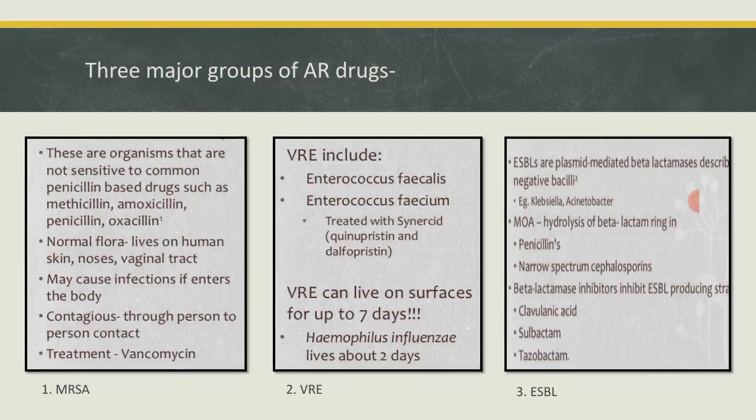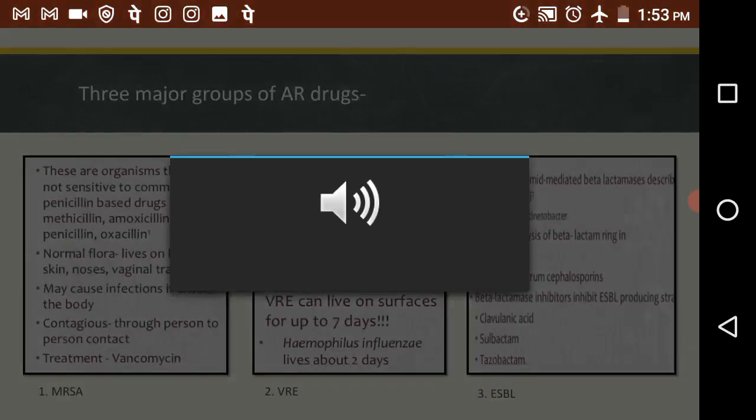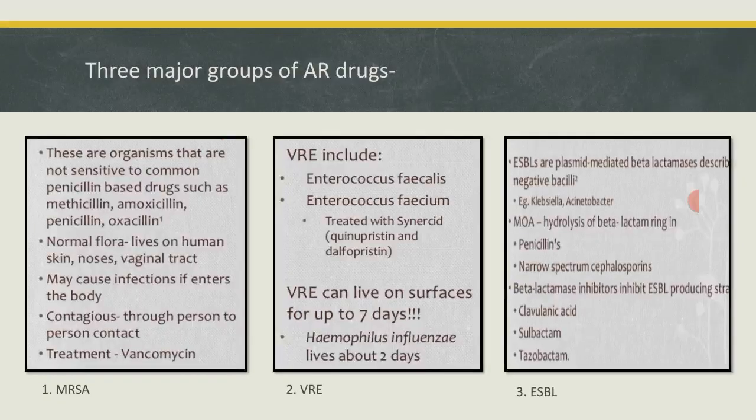They are now used to treat the ESBL, that is the extended spectrum beta lactamase producing strains. Okay, now we saw the three types. First is the MRSA, then the VRE and the ESBL. MRSA stands for methicillin resistant Staphylococcus aureus, then the vancomycin resistant enterococci.